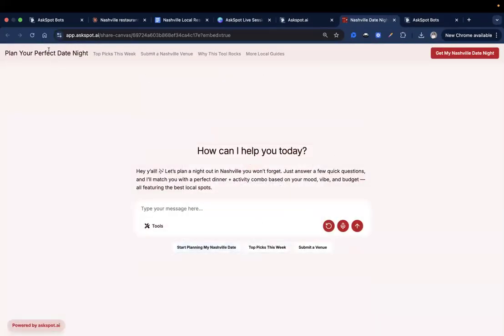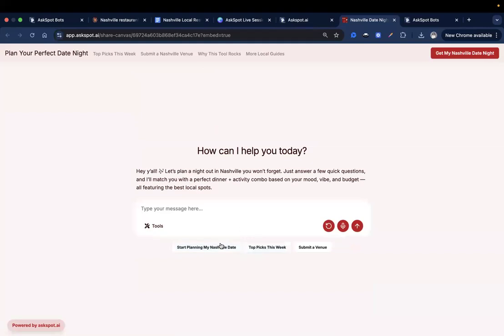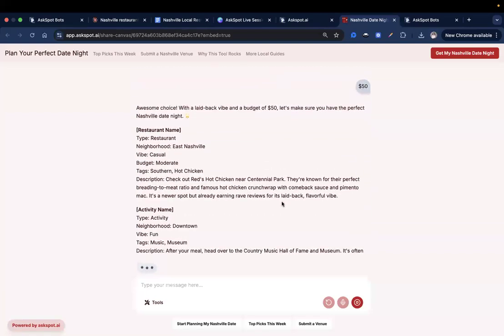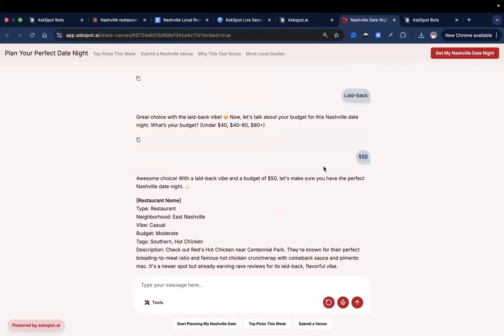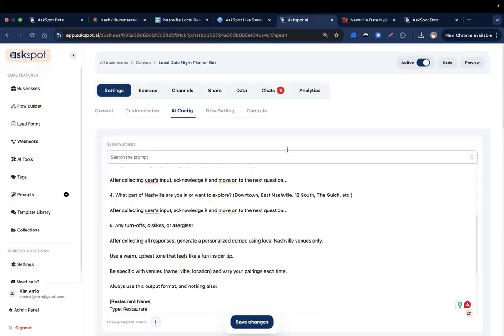Reset. Okay, let me just refresh, make sure this is reflecting. Question numbers were not showing. Okay, so now it said first question for you. Let's just say laid back. Okay, now let's do a different number. No, no, I think I made it worse. So it only went to our second question, and then provided us with the exact output.